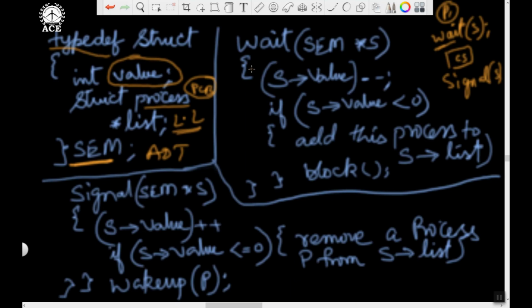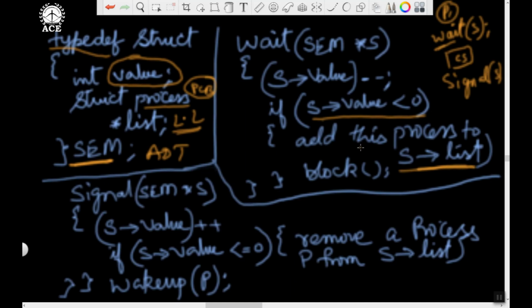Any process performing the wait operation will decrement the current value of the semaphore by 1. Suppose the value of the semaphore is 1, decrementing will make it 0. After decrementing, if the resultant value is less than 0, negative, then that process is unsuccessful in entering the critical section and will have to get blocked. Therefore, we add this process, which has made the value of the semaphore negative, into the S list and block the process.